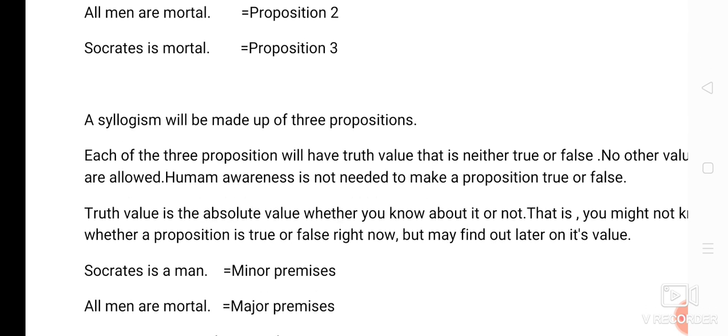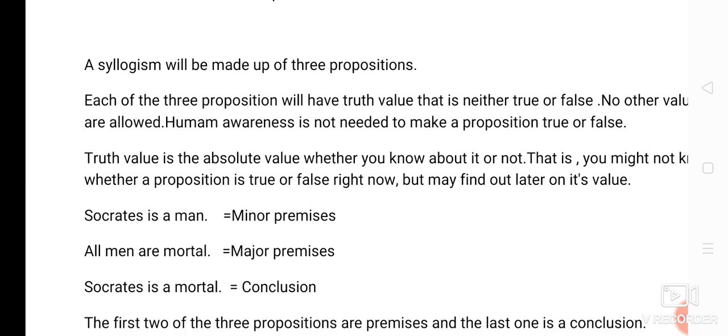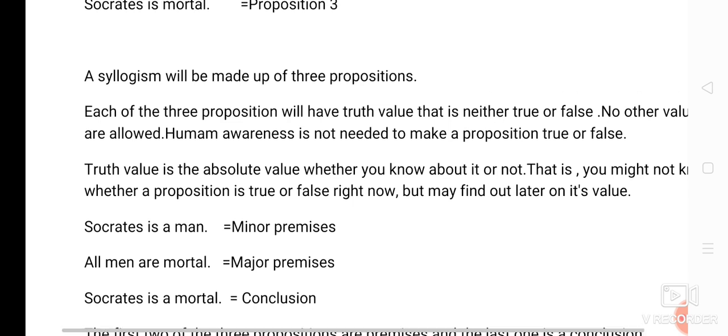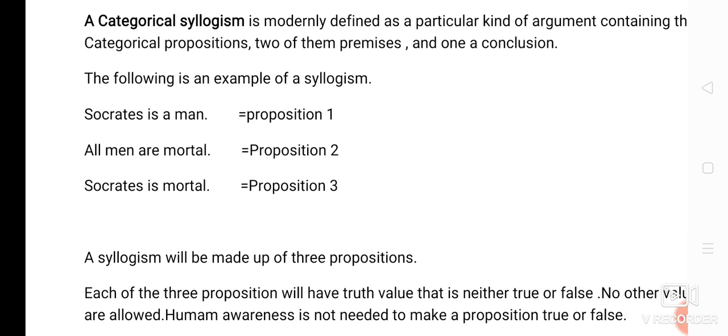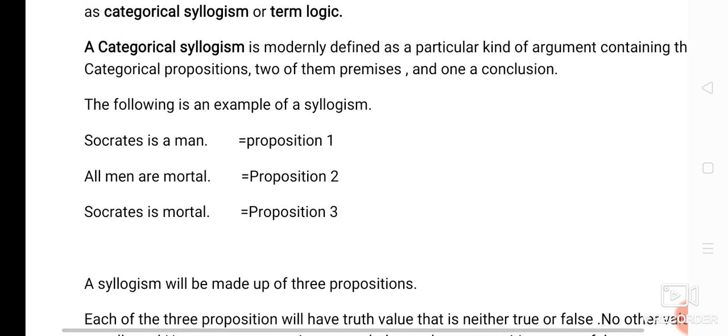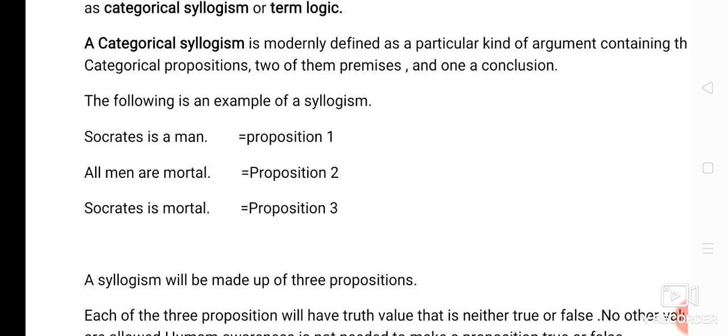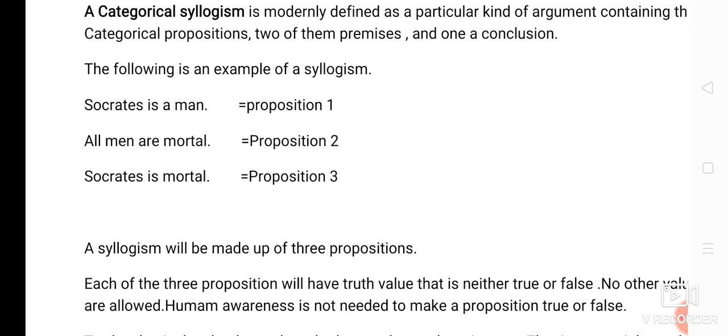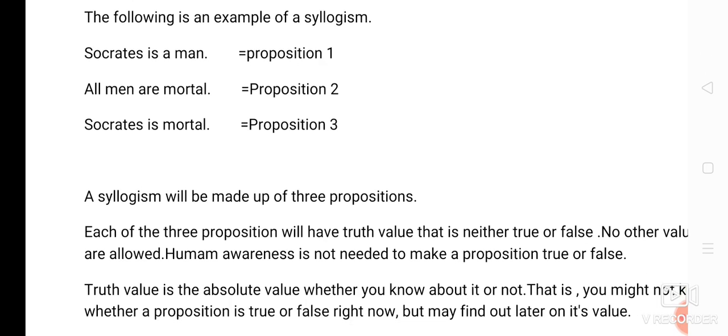So here you can see a syllogism will be made up of three propositions. You can even see the example. The following is an example of a syllogism. Socrates is a man is proposition 1. All men are mortal is proposition 2. And the last one, Socrates is mortal, is proposition 3. So proposition 1 and proposition 2 are actually premises and the last one is the conclusion, which we get from propositions 1 and 2.